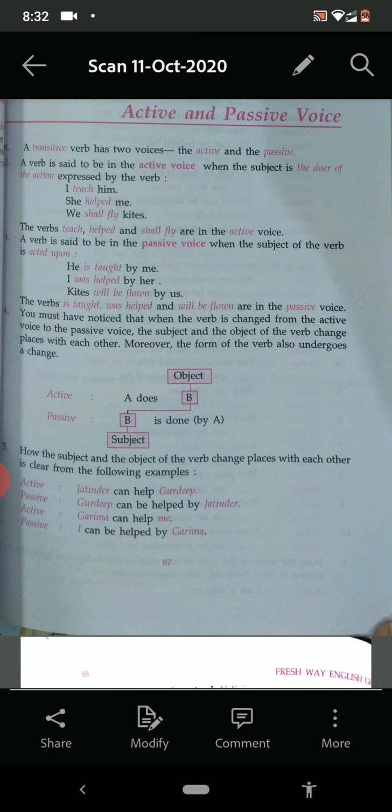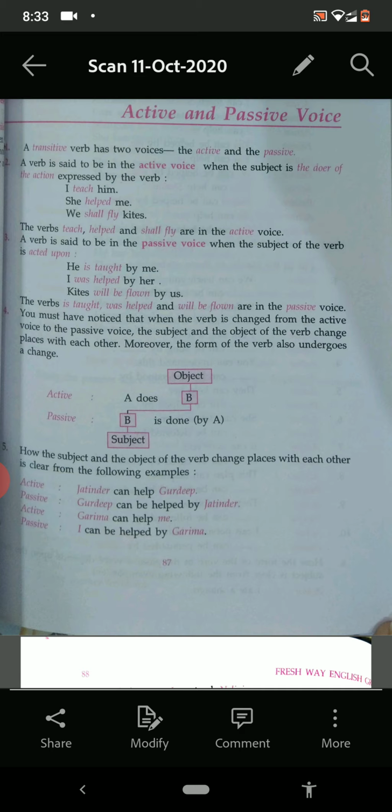Active. See, a diagram is here. A does, B object, and B has become the subject now. Is done by A and A has become the object. Means subject has been changed into object and object has been changed into subject. And then the change of the verb is also there and the agent "by" is also there.